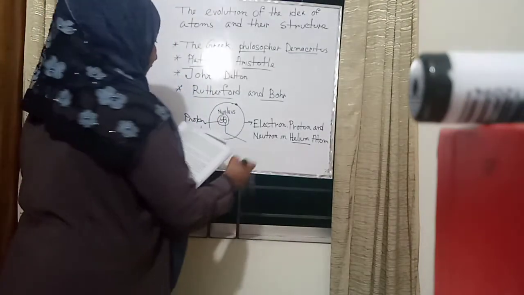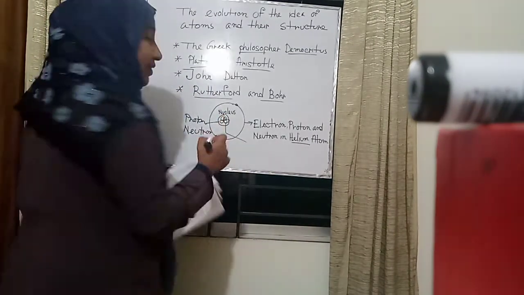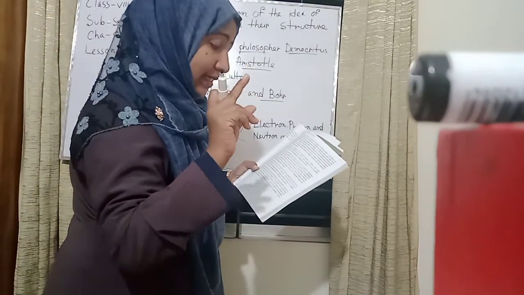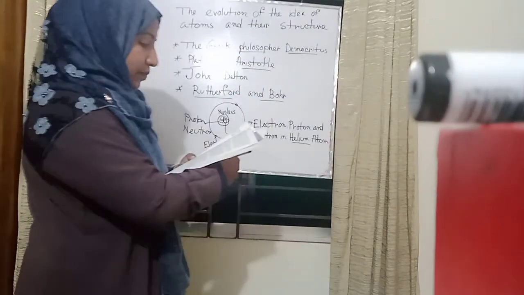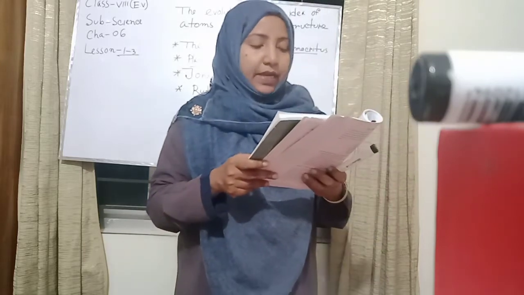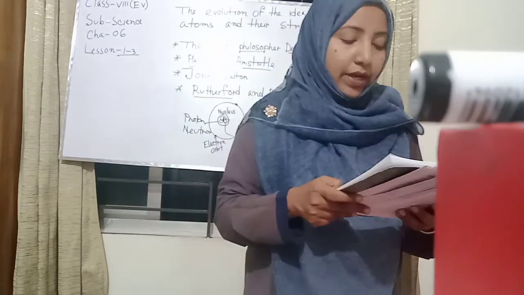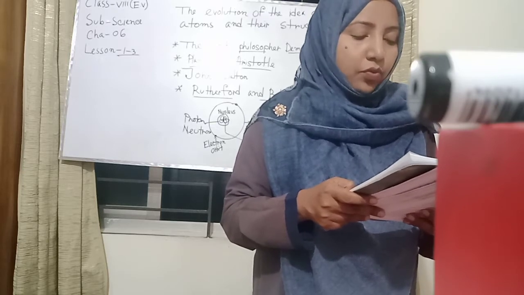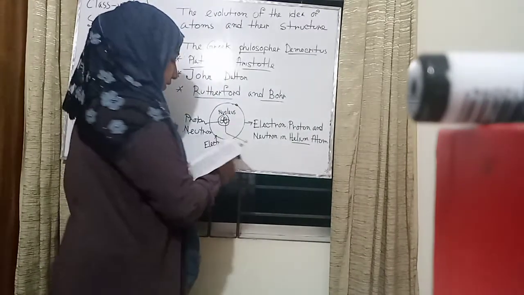Now, we also know the first category is the proton, and this structure is the center structure. Please everyone underline these lines. Again, I repeat: Rutherford arrived at the conclusion that the whole of the positive charge and the mass is confined to a small area at the center of the atom. This is now called the nucleus.